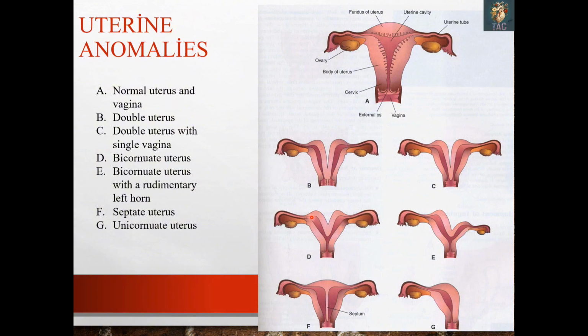Two separate cornua of the uterine cavity with the rudimentary horn are present, and in this case you can see bicornuate with rudimentary horn. In this you can see the septate uterus. So in the center a septum is present, which separates the cavity of the uterus into two parts, and in which one side does not develop or regresses, and on the other side the paramesonephric duct forms the unicornuate uterus.